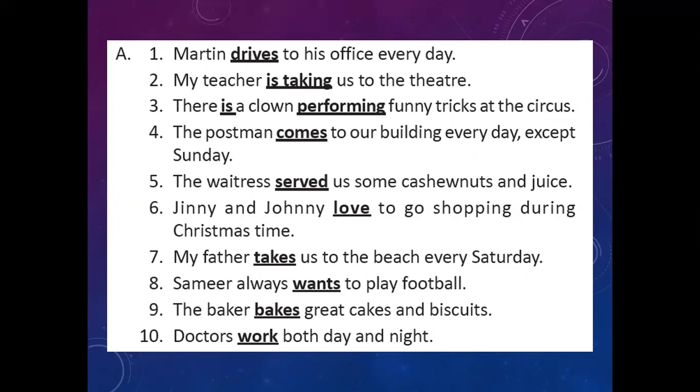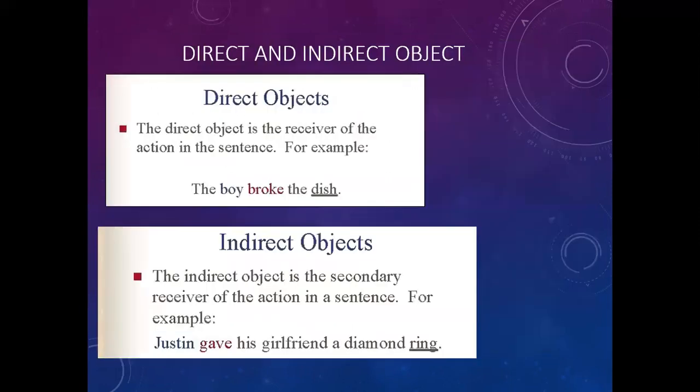Now let's understand, what do we mean by direct and indirect object? The direct object is the receiver of the action in the sentence, like the boy broke the dish. So, who is the receiver of this action? Boy is the subject, and dish over here is the object. And what has been broken? The action broke has been performed on the dish. So, the dish is the direct object.